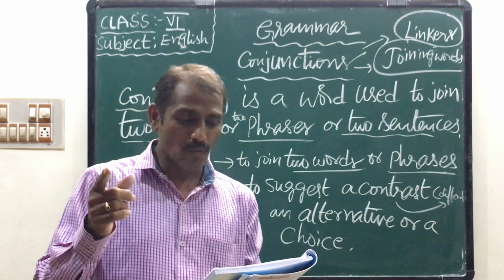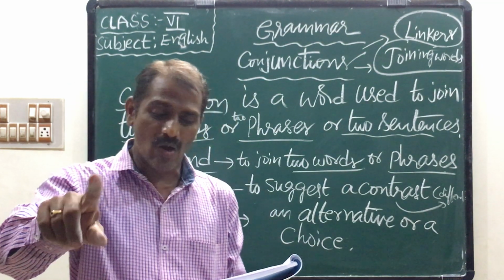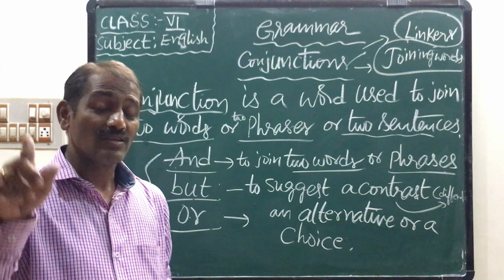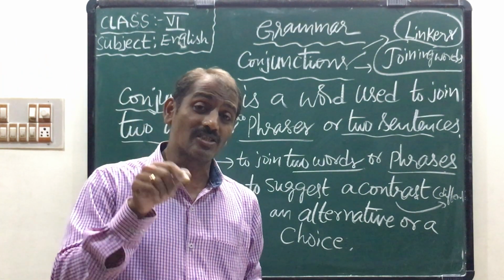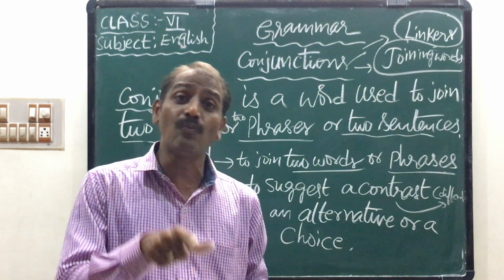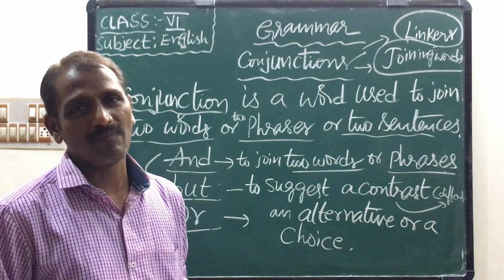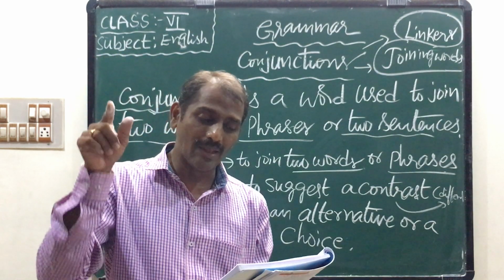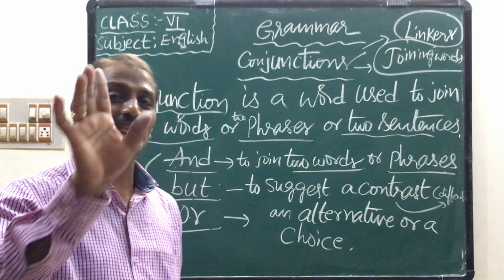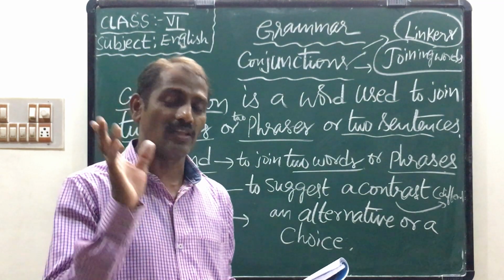Next, if all the members of the family went out of the house. Children, some conjunctions begin the sentences. Here, if also begins the sentence. So, if all the members of the family, if is underlined. If is a conjunction.